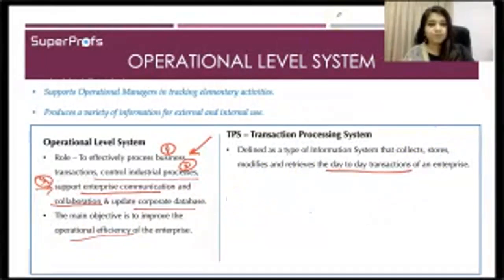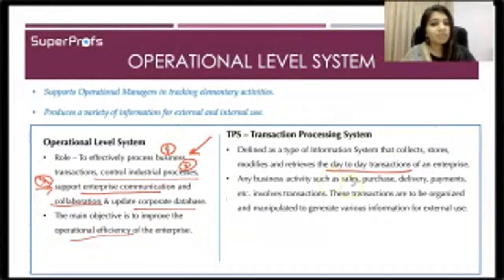All right. So the example will help you understand this. Now, any business activity such as sale, purchase, delivery, payments, etc. involves transactions. And these transactions are to be organized and manipulated to generate various information for external use. External means the organization uses it for other functions.